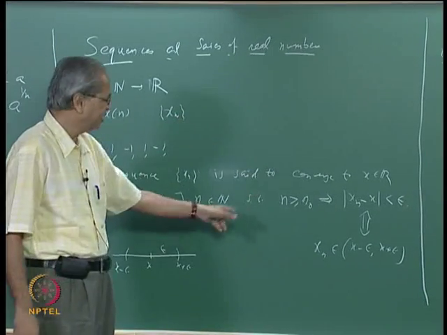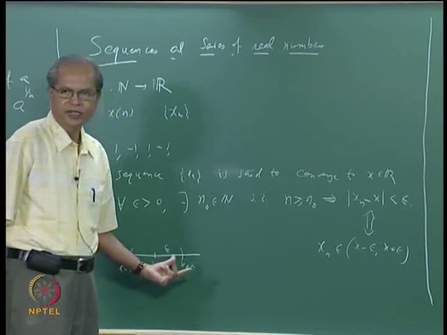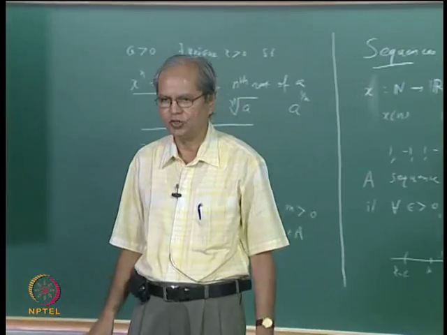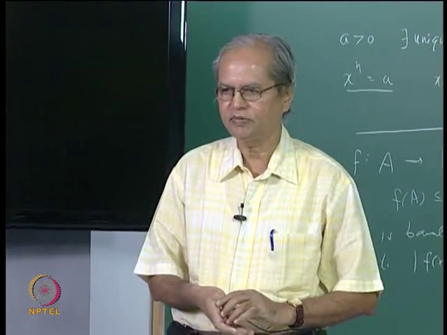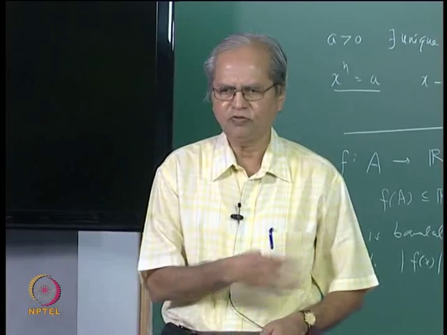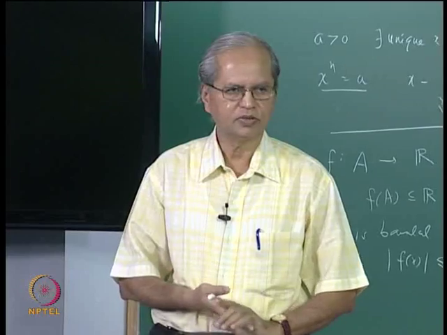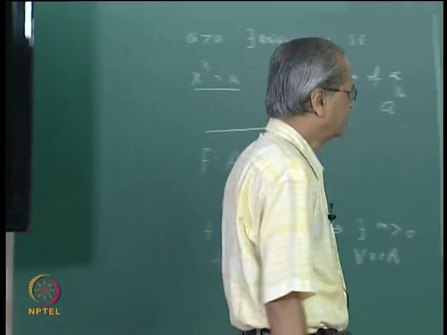For example, given any epsilon, the sequence lies completely inside the interval x minus epsilon to x plus epsilon eventually. Eventually means except the first few terms, all the other terms lie inside that interval. Is that clear?